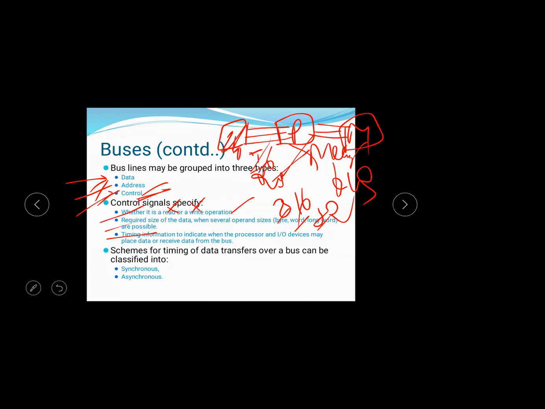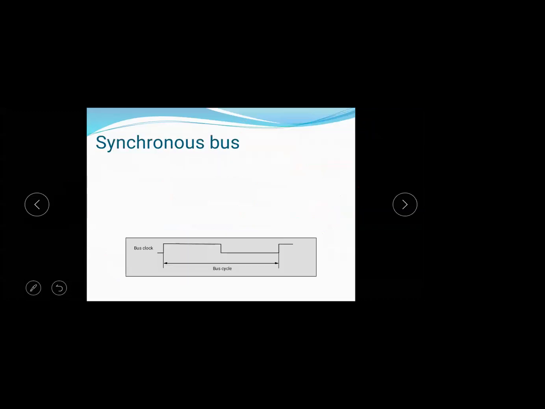Schemes for timing of data transfers over a bus can be classified into synchronous and asynchronous. Depending on the timing information, the buses are divided into two types: synchronous and asynchronous. This concerns the timing of data transfers when data is transmitted between two devices: synchronous bus and asynchronous bus.